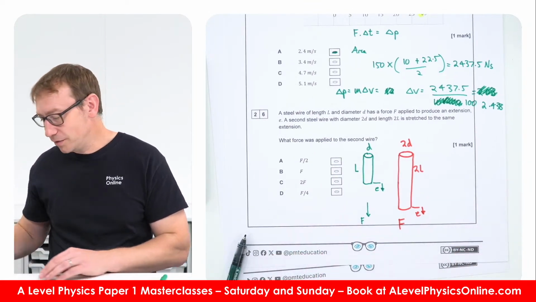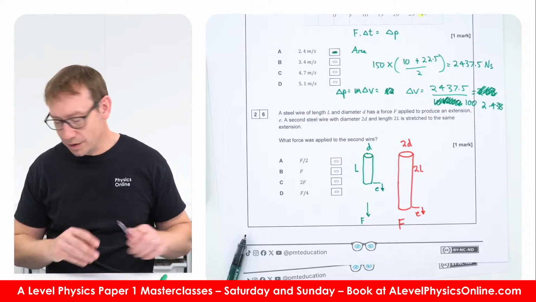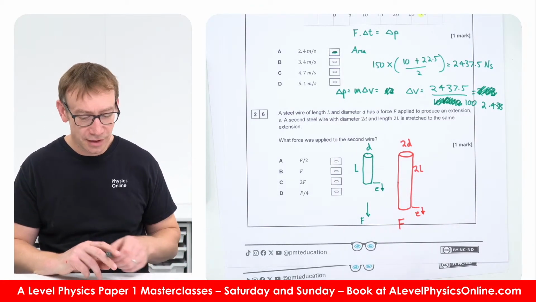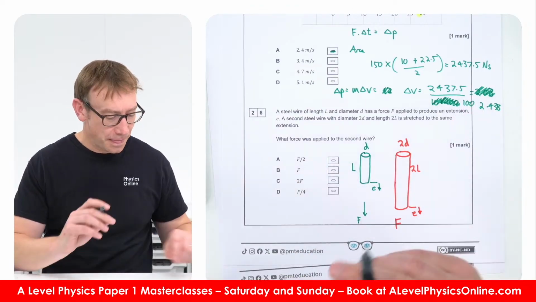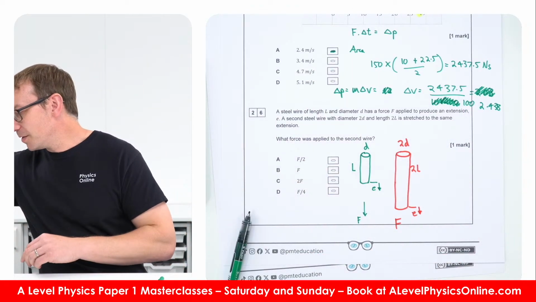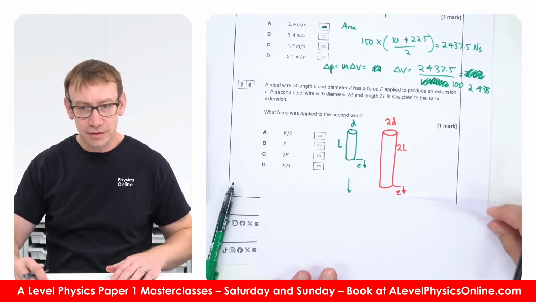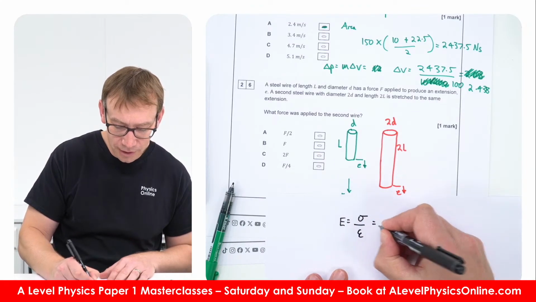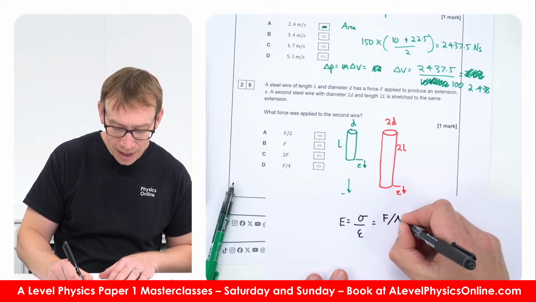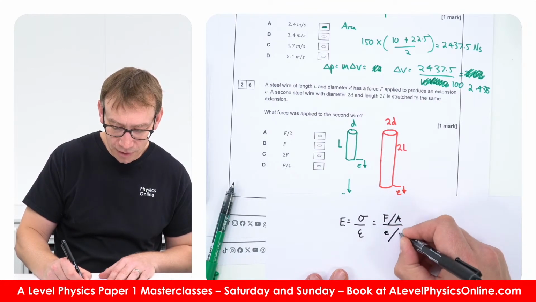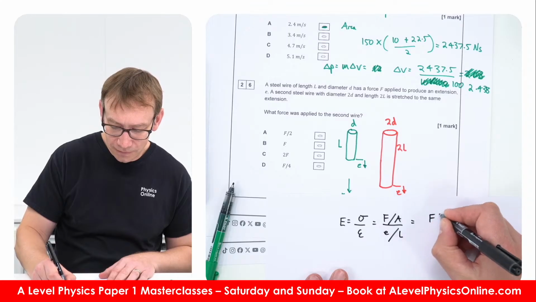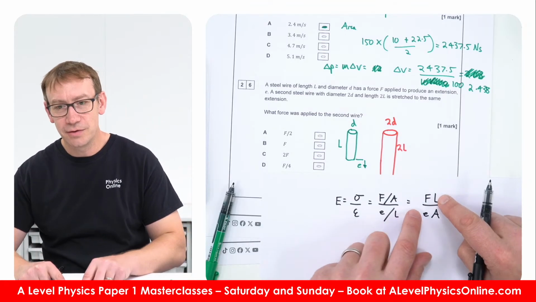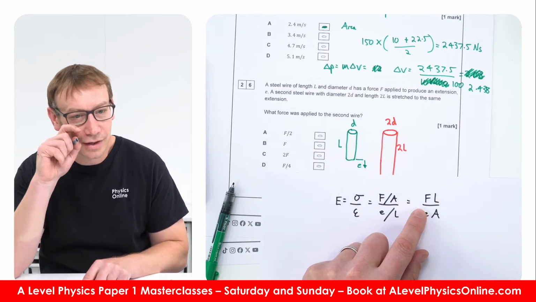For this question, we know that the two materials have the same Young modulus. The Young modulus, E, is equal to the stress divided by the strain, which equals the force over the area divided by the extension over the original length, which equals FL over EA.